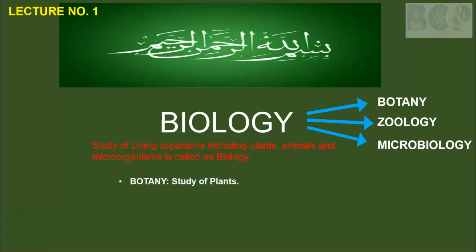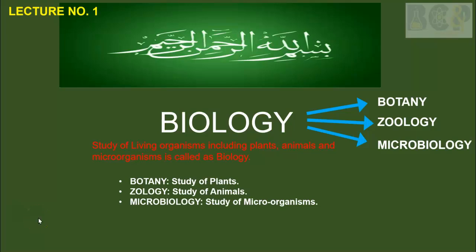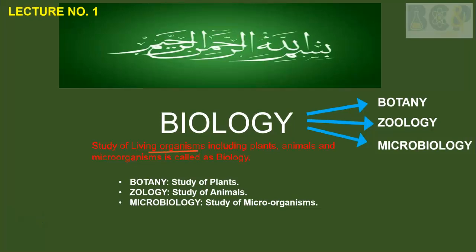Botany is the branch of biology that deals with the study of plants. Zoology is the branch of biology that deals with the study of animals, while microbiology is the branch of biology that deals with the study of microorganisms. Now, in the definition of biology, there is an important term, living organism.